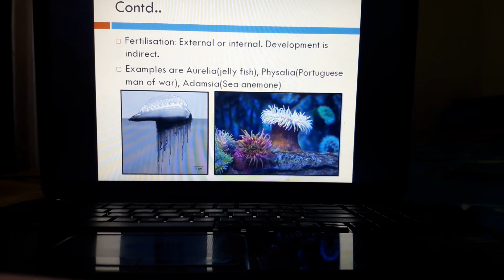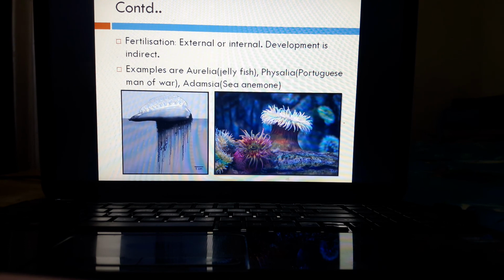So the medusae, these medusae, they contain gonads for sexual reproduction. So alternation of asexual and sexual stages occur in the life cycle of Obelia, and this process is known as metagenesis. Fertilization in case of cnidarians is both external as well as internal, and the development is indirect.